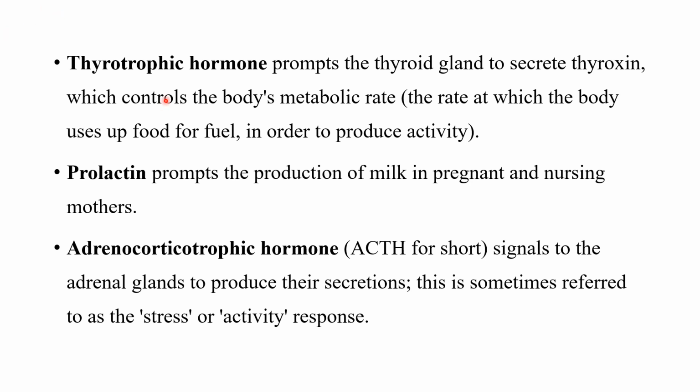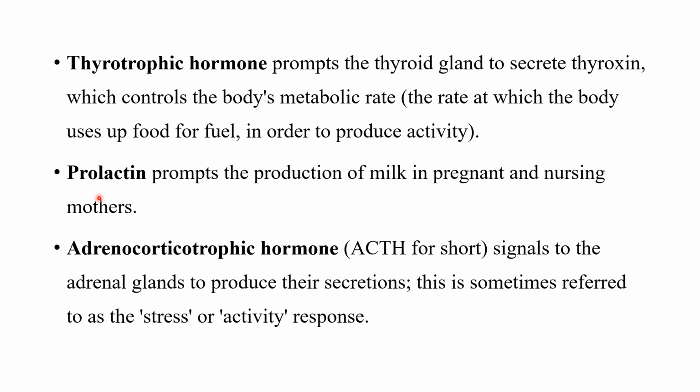Then come the thyrotrophic hormone, prolactin, and adrenocorticotropic hormone, produced by the anterior pituitary. The role of the thyrotrophic hormone is to prompt the thyroid gland to produce its hormone, thyroxine. Thyroxine controls the body's metabolic rate. So the thyrotrophic hormone released by the pituitary tells the thyroid to release thyroxine, which in turn controls the body's metabolic rate.